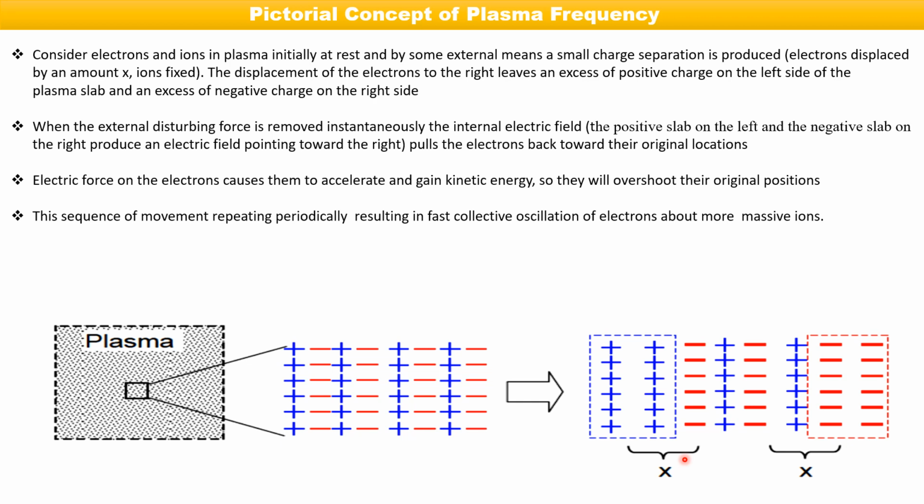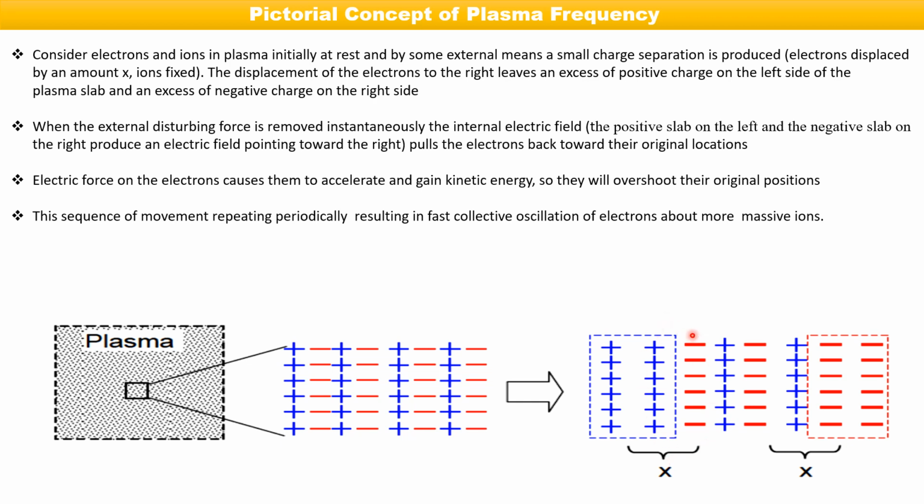So the electrons will overshoot their original position. This sequence of movement happens periodically, and it is termed the fast oscillation of the electrons about the fixed, more massive ions.